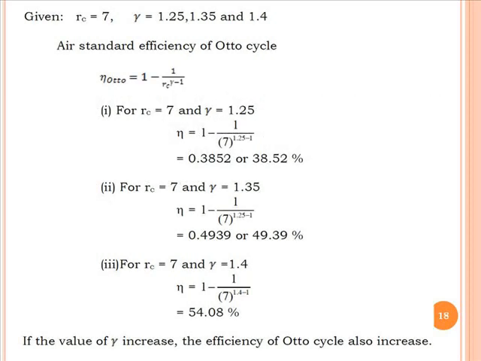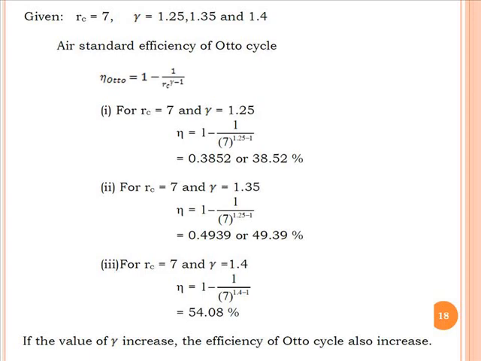So we have a compression ratio of 7 as well as adiabatic index values of 1.25, 1.35 and 1.4. That means the compression ratio is constant at 7 and the gamma value varies. We know that the efficiency of Otto cycle is equal to 1 minus 1 upon compression ratio raised to gamma minus 1.